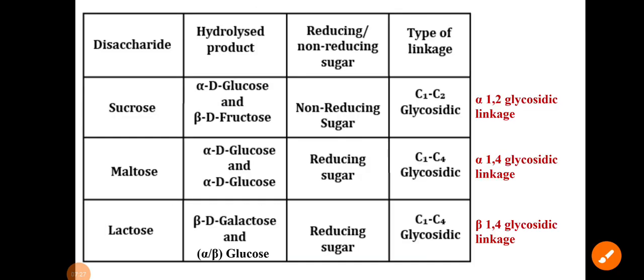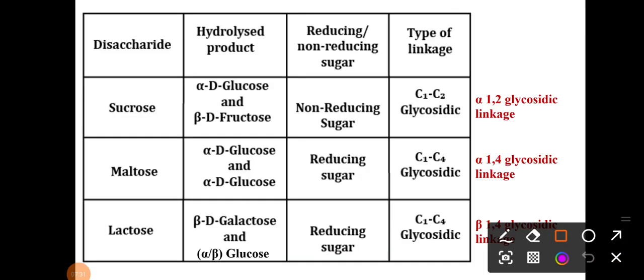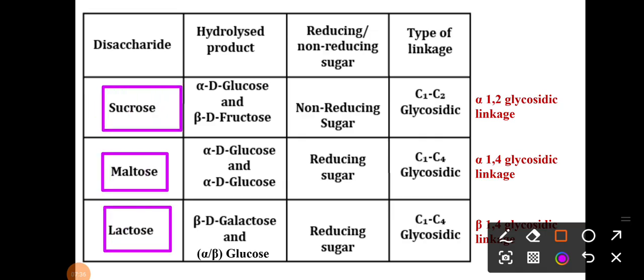Okay, so the next one. Here are some examples of disaccharides, right? Sucrose, maltose and lactose. These are the examples of disaccharides. So what are the hydrolyzed products of the disaccharides? Sucrose, what is the hydrolyzed product? That is glucose and fructose.